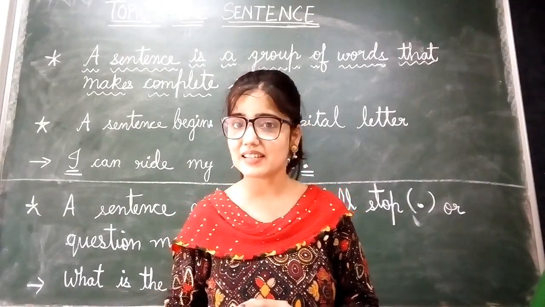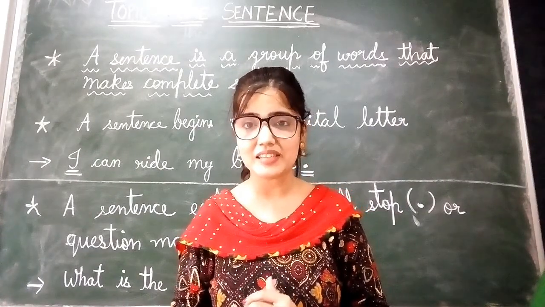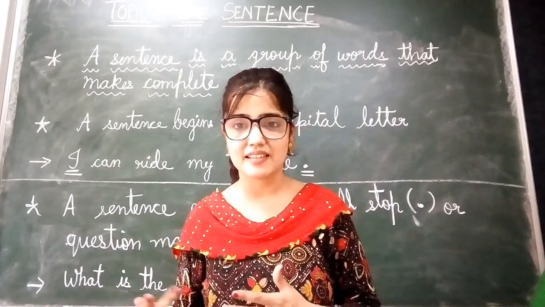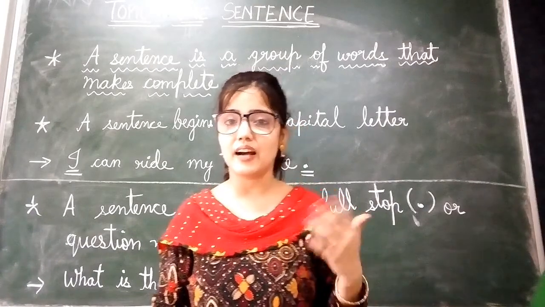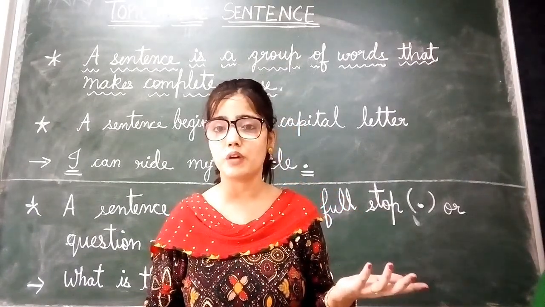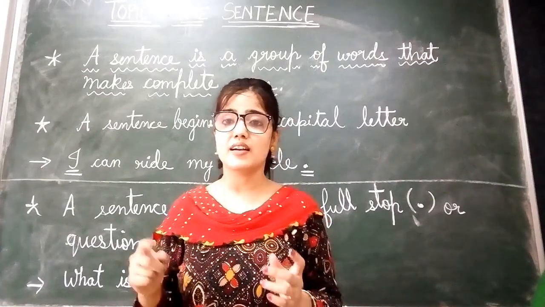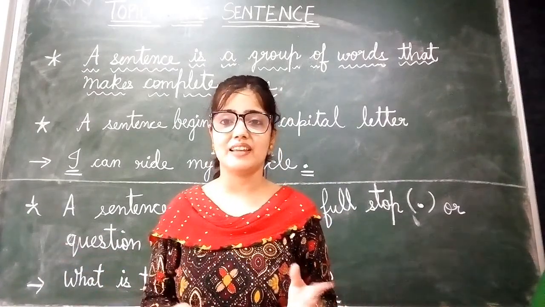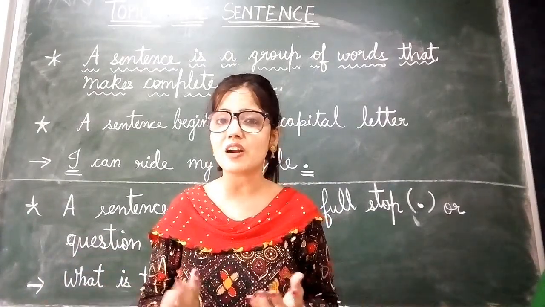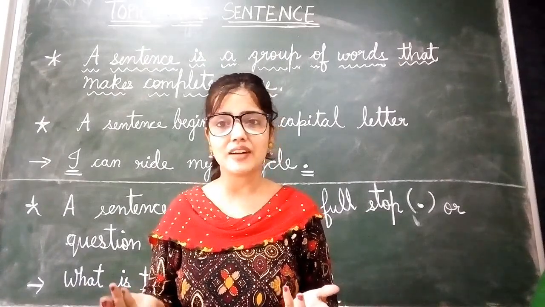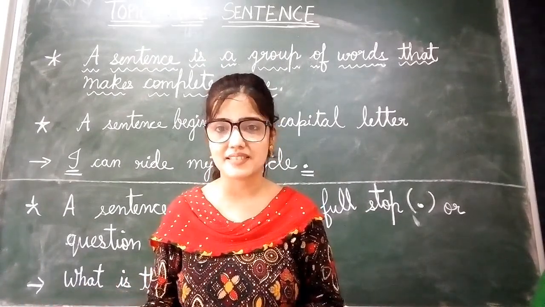So yes, it is giving a meaning. Right? That's why it is a sentence. Otherwise, the first group of words like kite is in the sky flying, such group of words are not making a sense. That's why we can't call them a sentence.